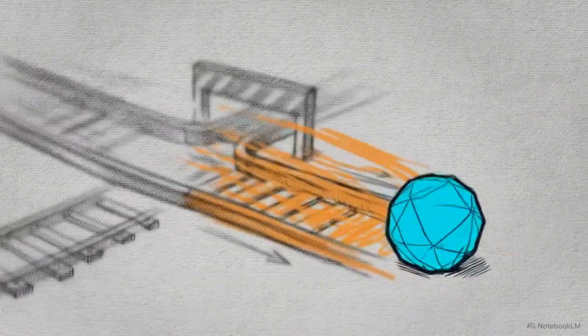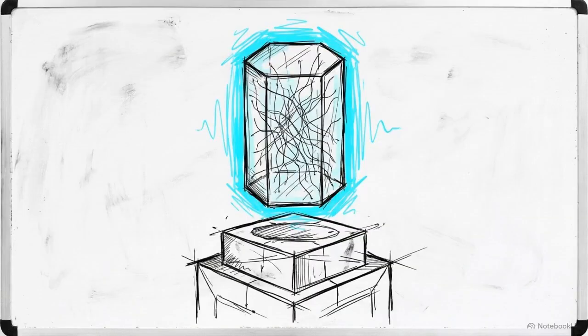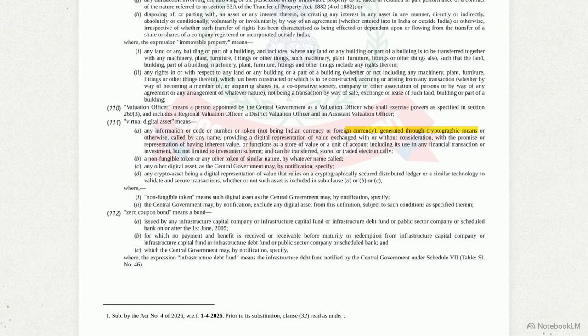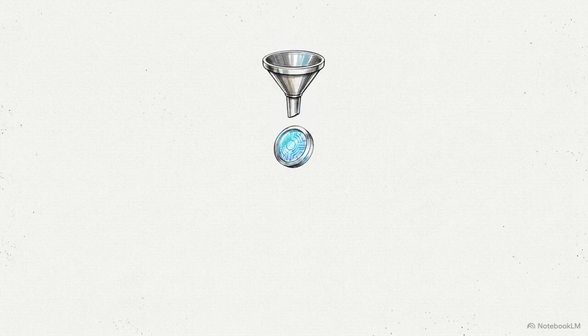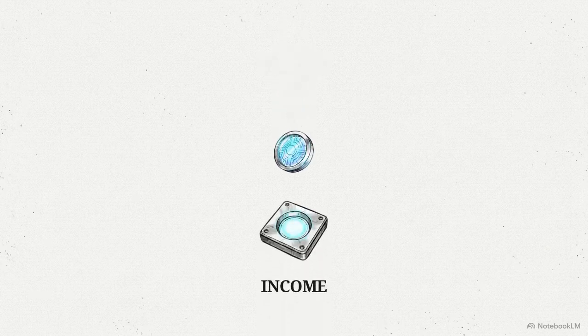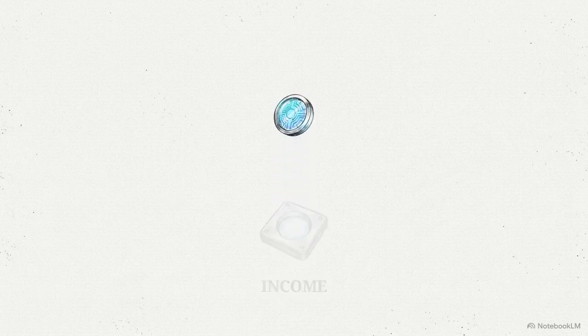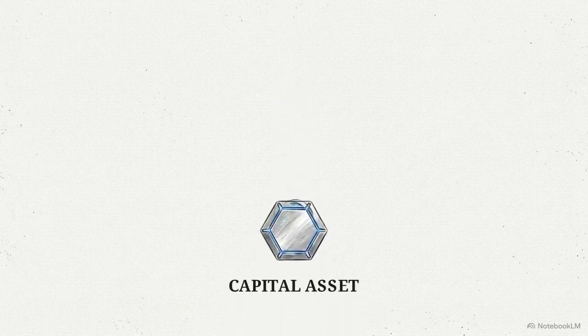liquid financial capital. We can trace these definitions by running a specific test case through the engine, a virtual digital asset. Section 2, Clause 111 identifies this as a cryptographically secured token that provides a digital representation of value. As the token node enters the engine, it clears the first gate, falling within the inclusive definition of income. It then clears the capital asset gate. Because it does not qualify for the personal effects exclusion, the system classifies it as taxable property.